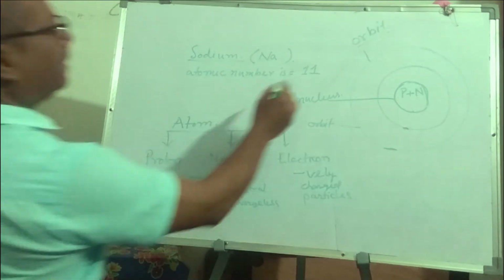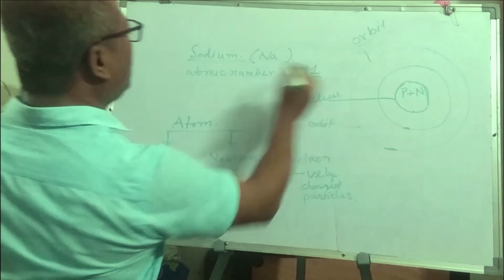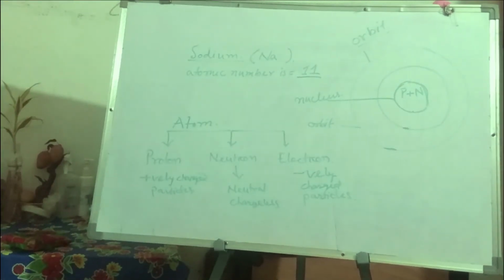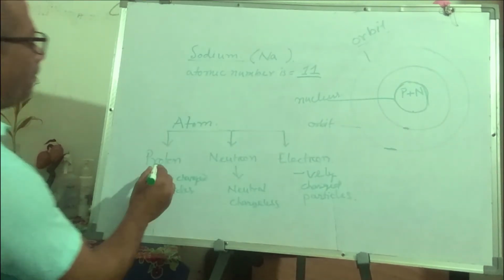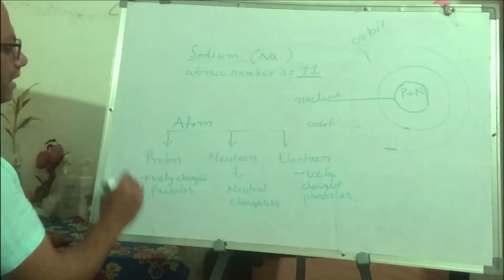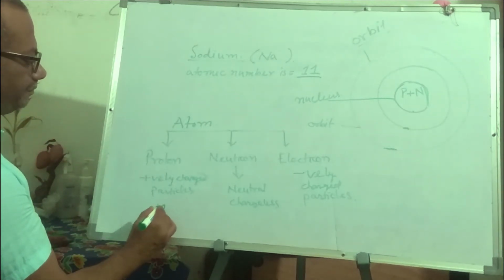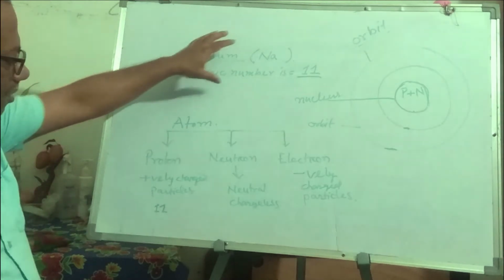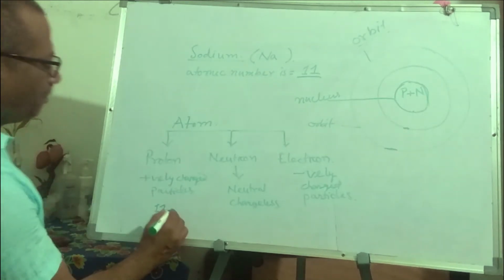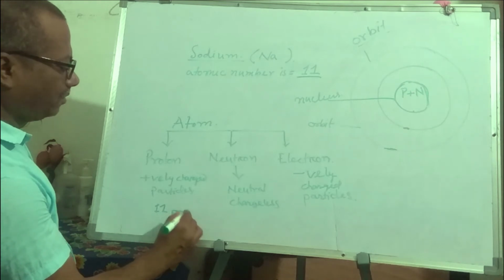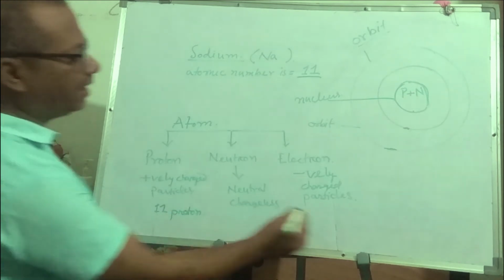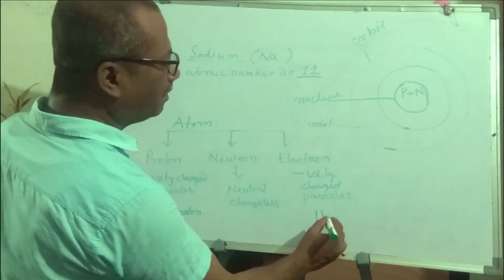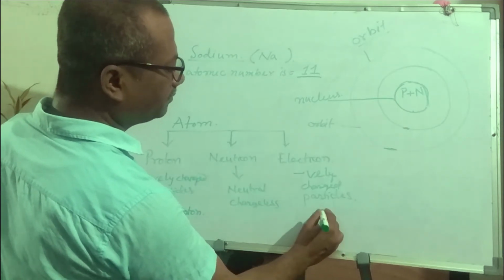Now, the atomic number is 11 means the total number of proton present in sodium is 11. The sodium contains 11 proton. So how many neutron will be there? 11 electron will also be there.